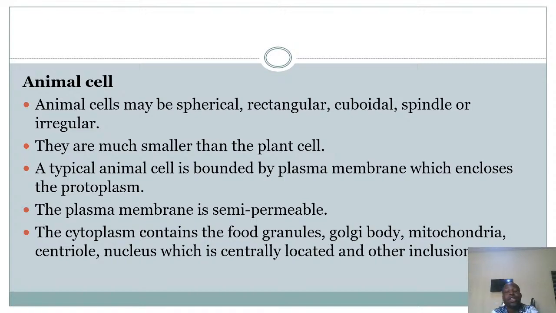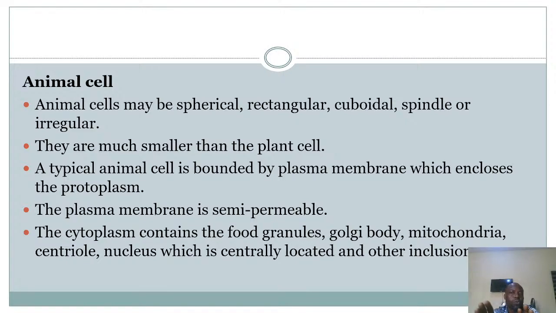They can take on any shape. They are very much irregular. They do not have a definite shape as you have in the plant cells. Two, they are much smaller than the plant cells. Animal cells are smaller in size. In terms of their size, the animal cells are much, much smaller than the plant cells.